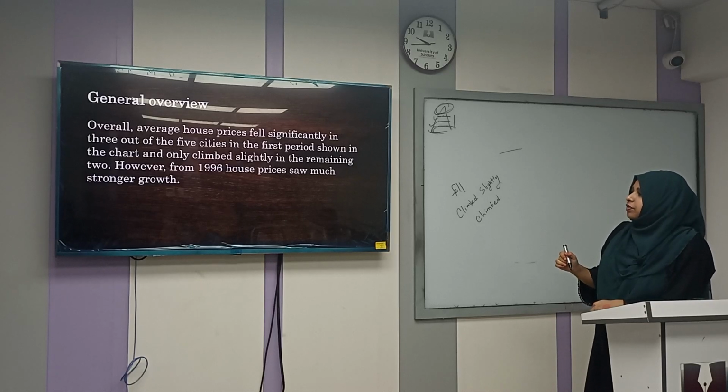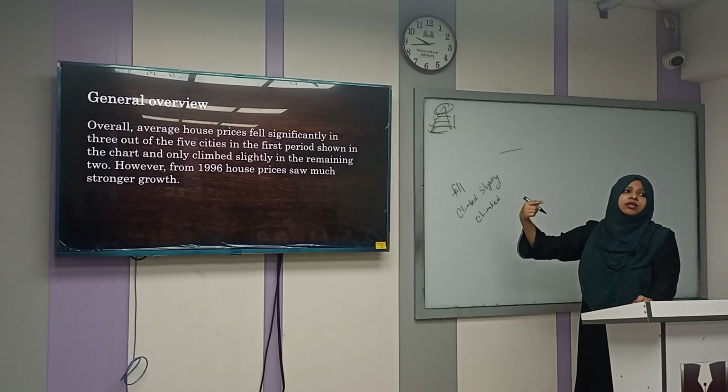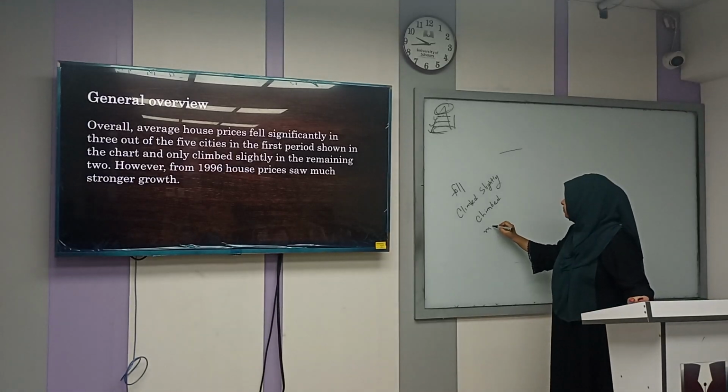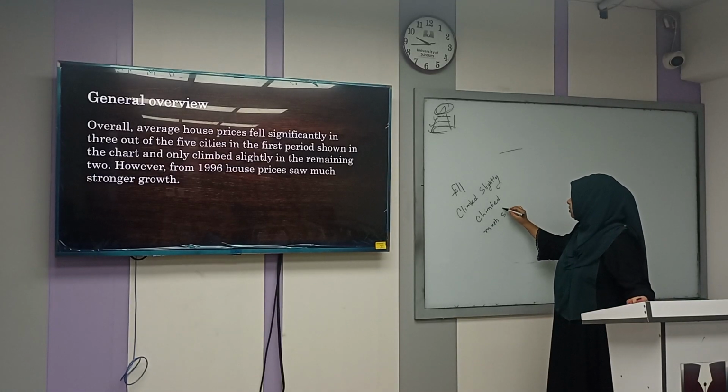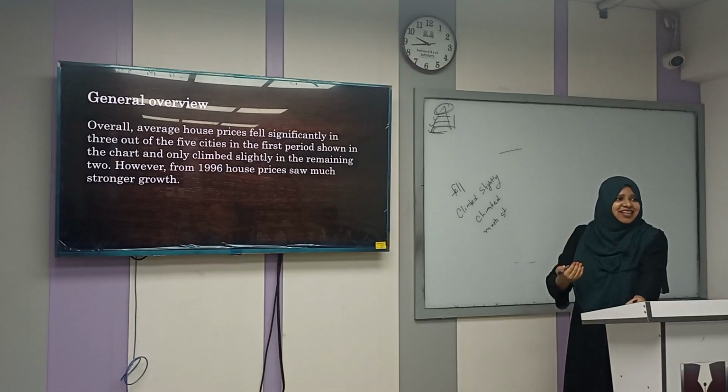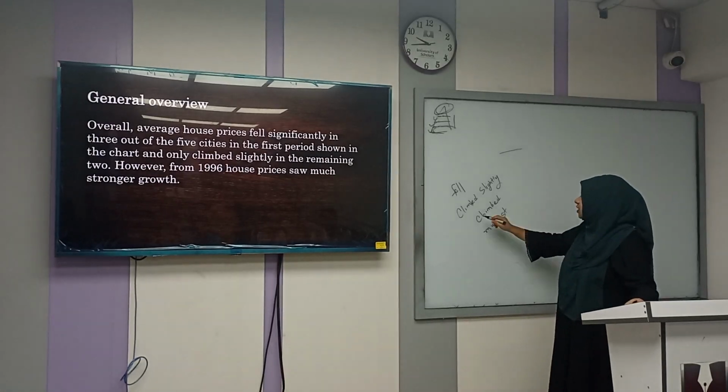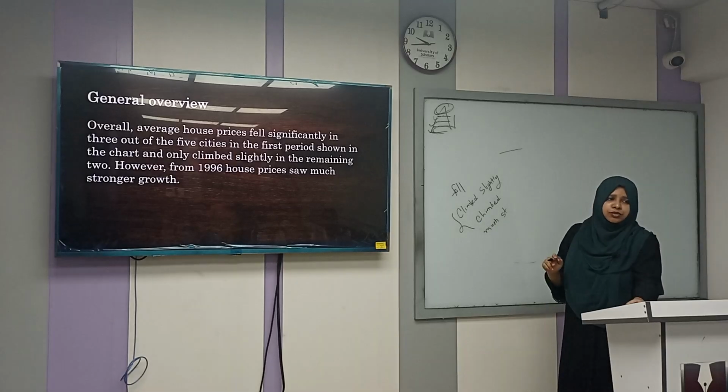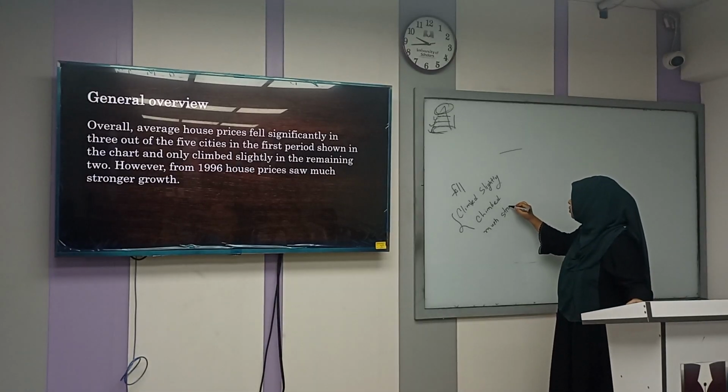In the remaining, however, in 1996, house prices saw much stronger growth. What does that mean? It means decrease or increase? Increase. So it climbed একটা similar হিসেবে use করা হয়েছে, much stronger growth.